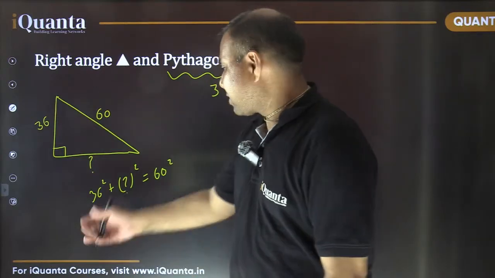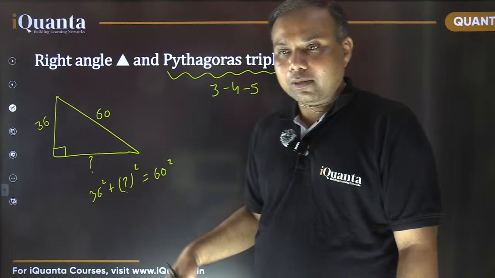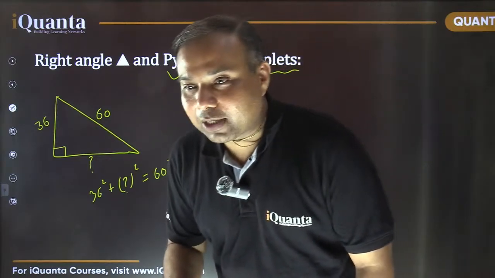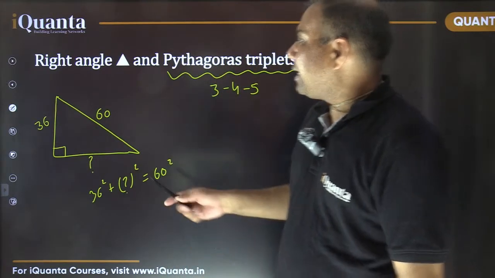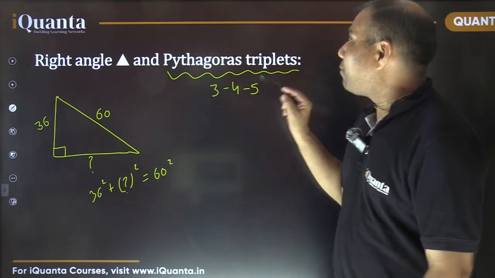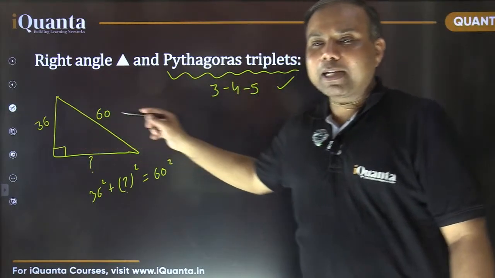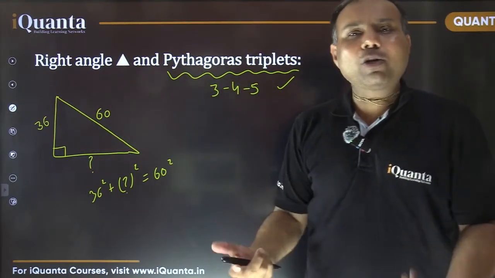Isn't it? So we can simplify 60 square, we can calculate 36 square, subtract, and then yes, exactly. That's a good thing. Nice. So basically, it is a multiple of that 3, 4, 5 triplet only. So the moment you know this Pythagorean triplet, you can identify, अरे बाबा ये तो इसी का ही multiple है. How did we get to know this?